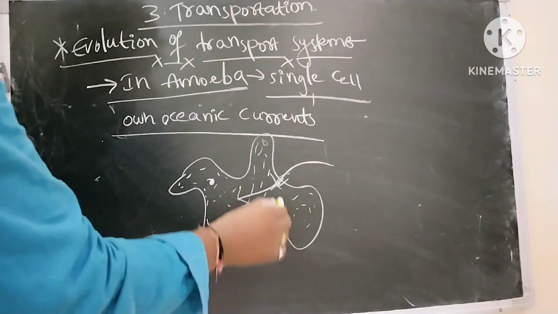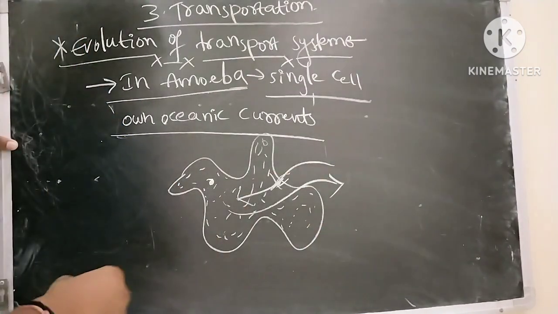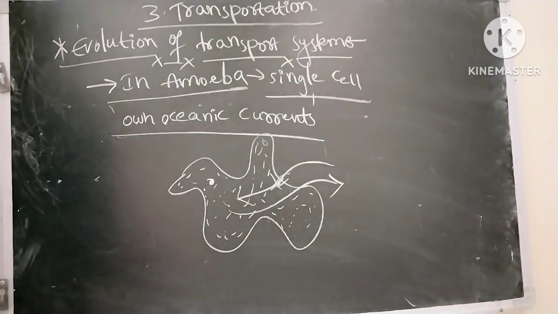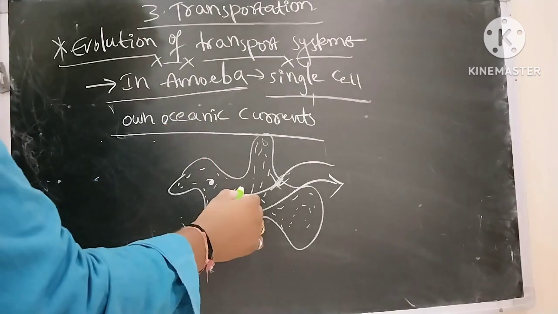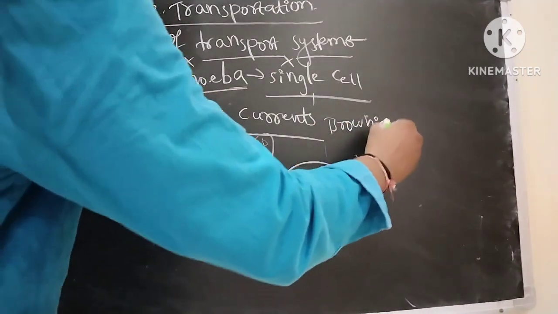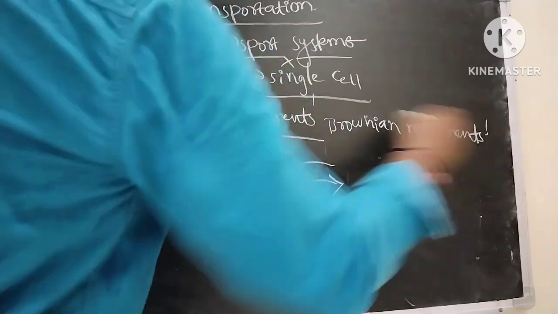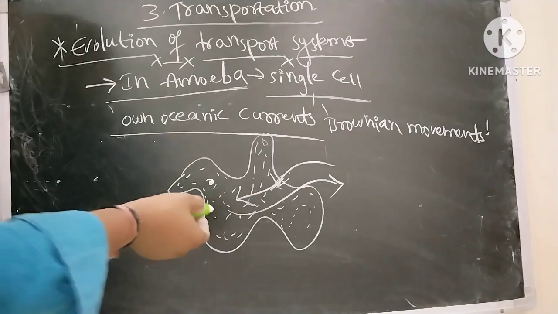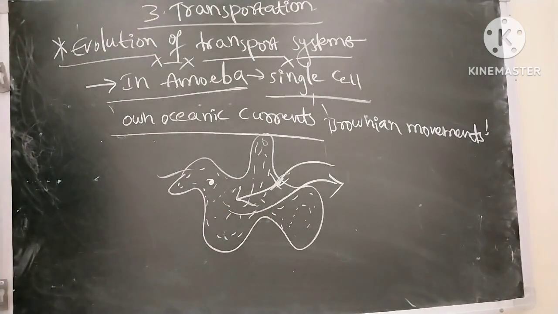And whatever waste materials are formed, they are sent outside along with the water through the body surface. Like this, transportation occurs in amoeba, and the movements occurring in amoeba are called Brownian movements. With the help of these Brownian movements, the food materials are distributed and the transportation is done in amoeba. Okay, next.